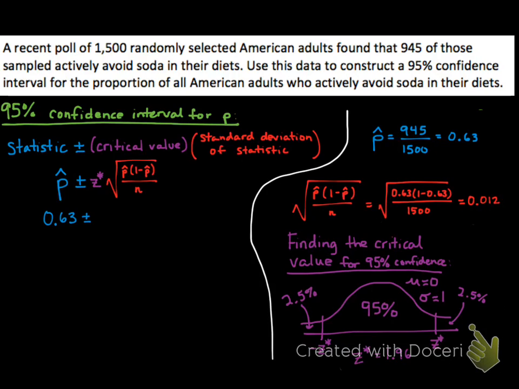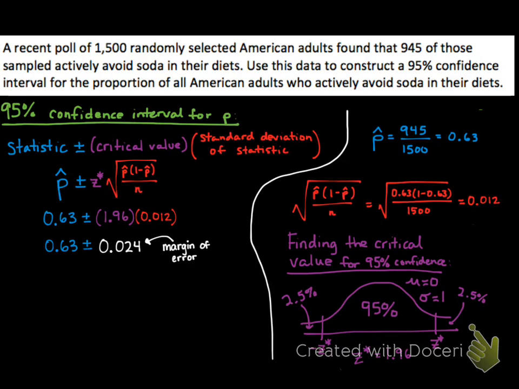So now we can plug each of those values into our confidence interval formula. We can stick in 0.63 for p hat, 1.96 for our critical value, and 0.012 for our standard deviation of p hat. We multiply the critical value by the standard deviation of the statistic to get our margin of error.